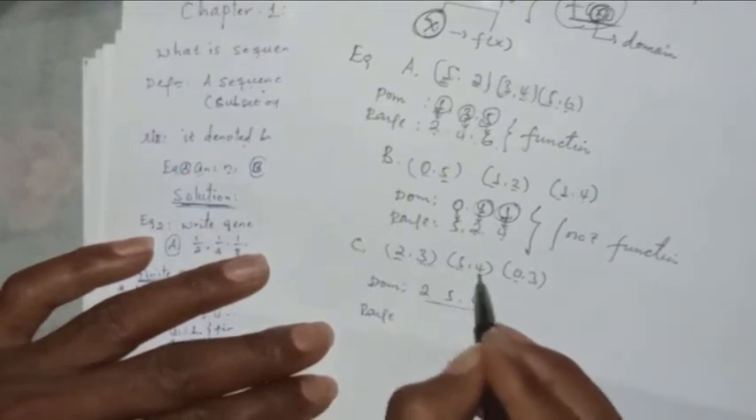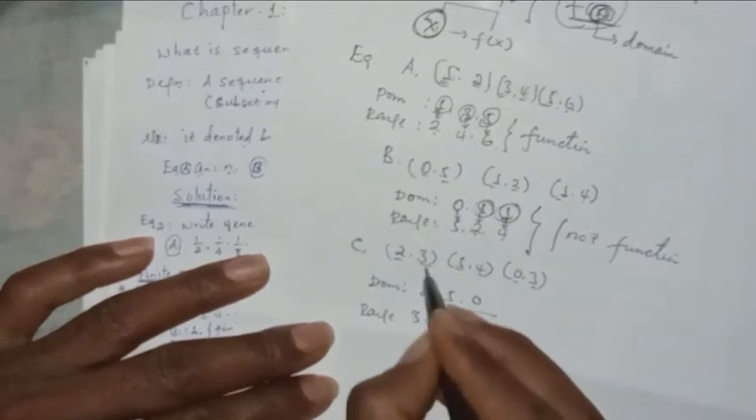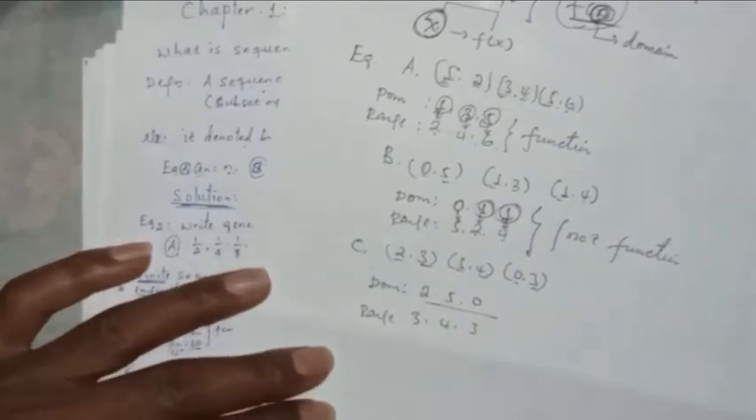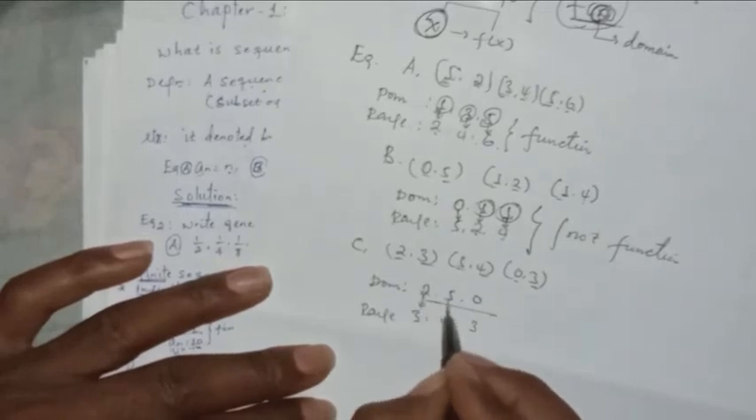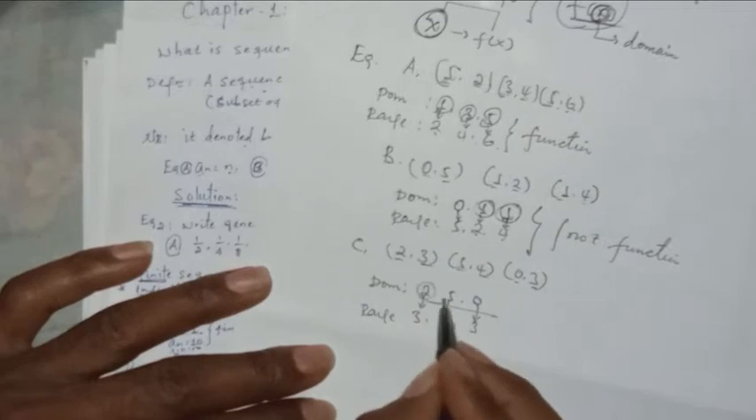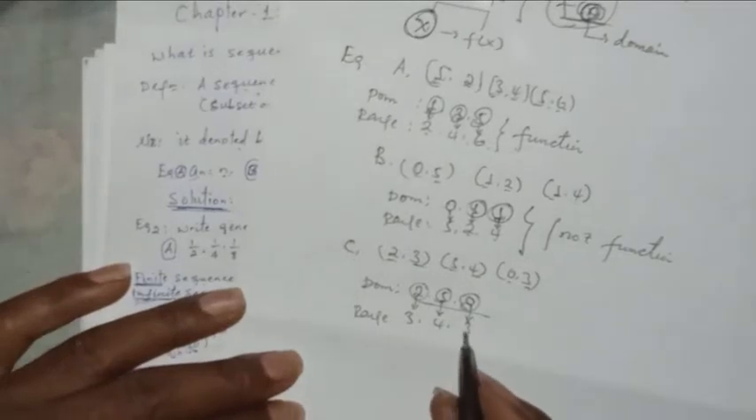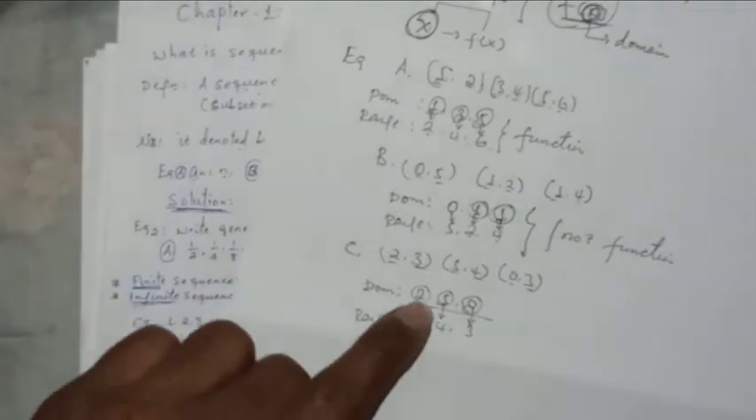The range is the second term, or the output: 3, 4, 3. 2 is mapped with 3, 5 is mapped with 4, 0 is mapped with 3. Each input is mapped with a different output. So it is not a function. In general, no. It is still a function.